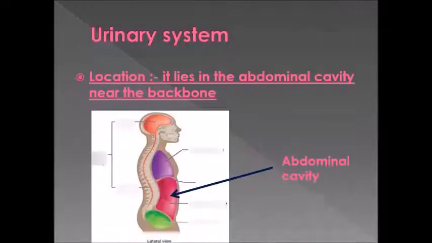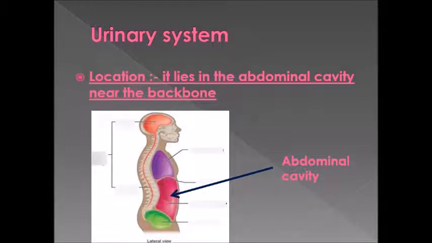Okay, let's talk now about the location of the urinary system. Where is the urinary system? You will find the urinary system in the abdominal cavity. You will find the picture in slide number 4. The abdominal cavity is under the chest cavity, near the backbone. So if I ask you where the urinary system lies, you will say it lies in the abdominal cavity near the backbone.